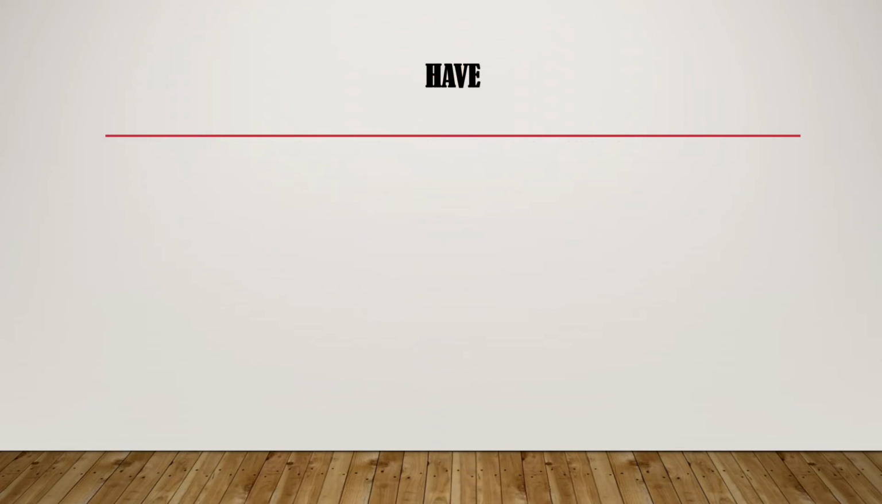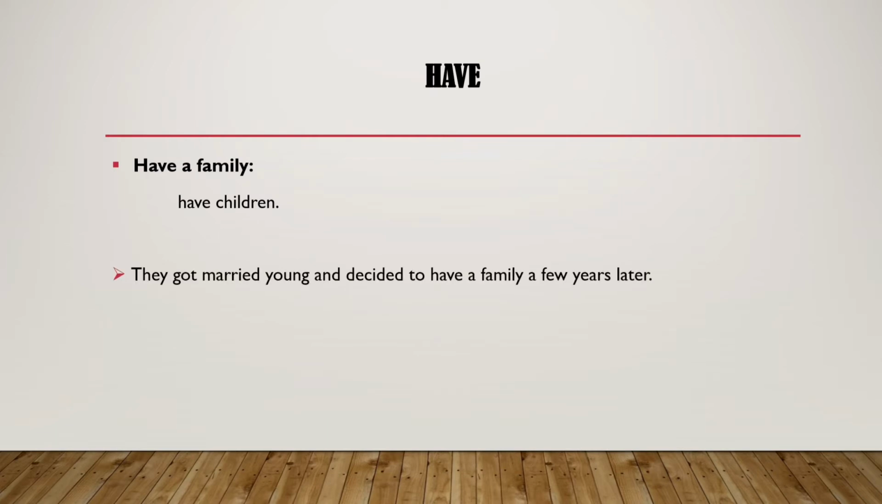The third group, have. Have a family. It means to have children. For example, they got married young and decided to have a family a few years later.